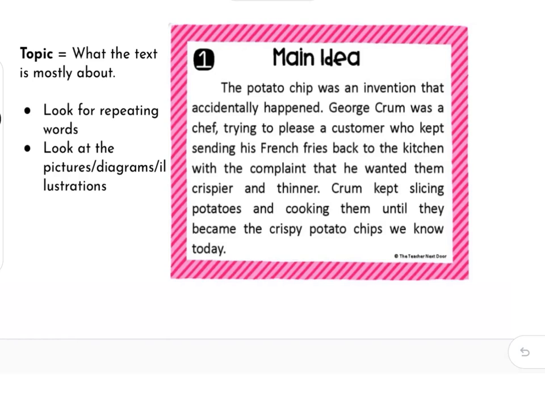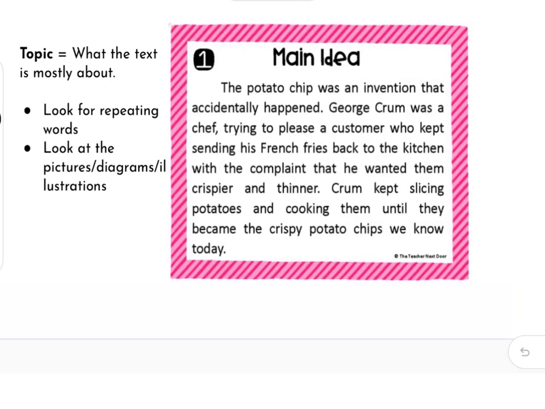The potato chip was an invention that accidentally happened. George Crumb was a chef trying to please a customer who kept sending his French fries back to the kitchen with the complaint that he wanted them crispier and thinner. Crumb kept slicing potatoes and cooking them until they became the crispy potato chips we know today.